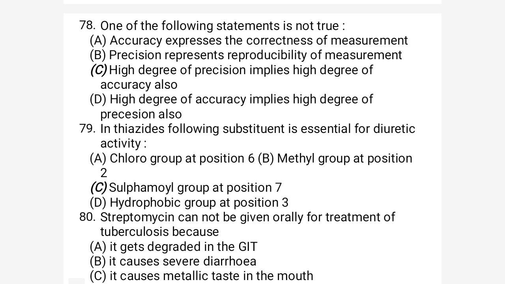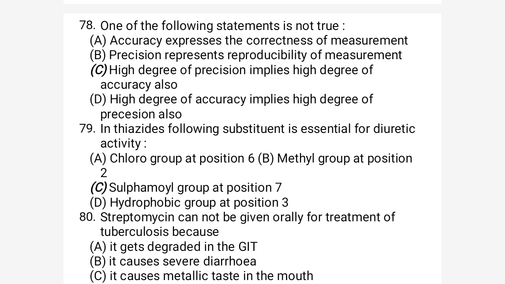Let us move to question number 78. The question is: which one of the following statements is not true? First option: accuracy expresses the correctness of the measurement. Yes, this is okay. If a result is accurate, then it shows the correctness of the measurement, that our measurement is correct.